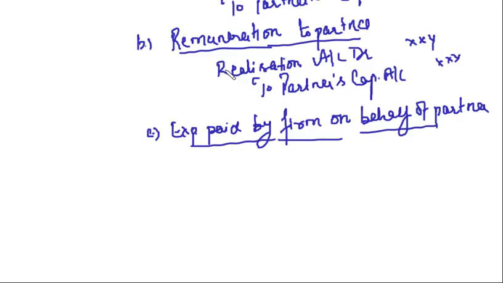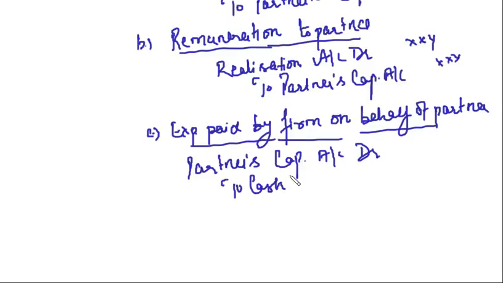So in this case, when we say expenses are paid by firm on behalf of partner, here the responsibility of paying expenses was on the partner, but who is paying? Firm is paying. So who will compensate whom? Partner will compensate firm, isn't it? So in this case, we will debit the partner's capital account, because for the partners, any adjustment, whether we have to take the money or whether we have to give the money, we will do all the adjustment through partners' capital accounts.